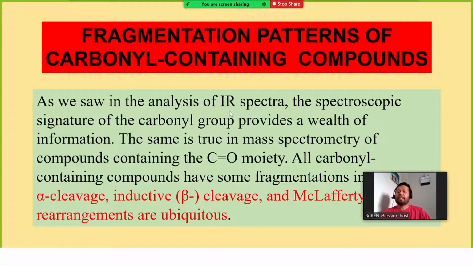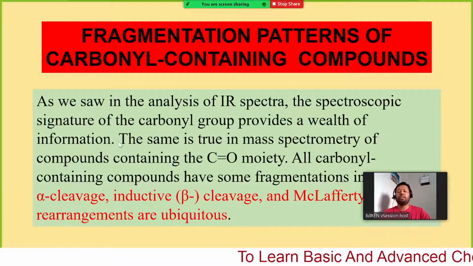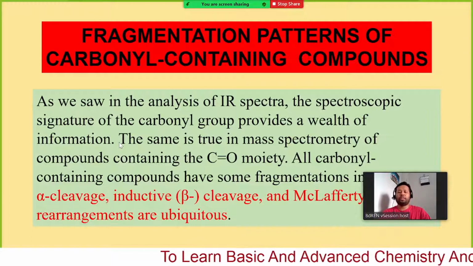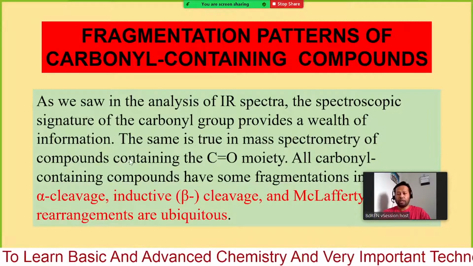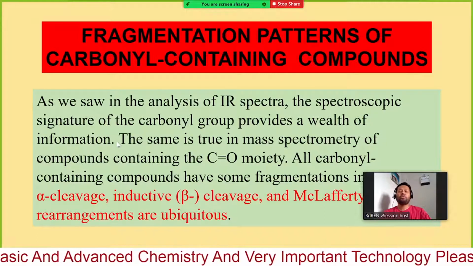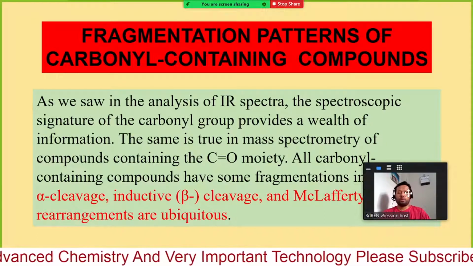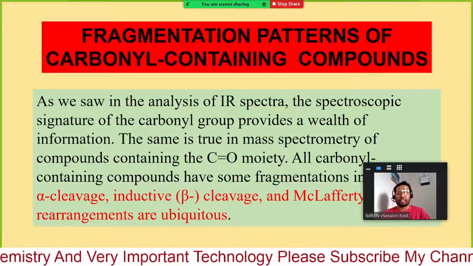As we saw in the analysis of IR spectra, the spectroscopic signature of the carbonyl group provides a wealth of information. Similarly, from mass spectra you can also find some clues so that you can find out the molecular structure.